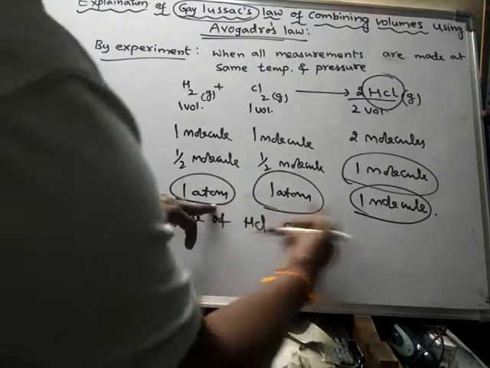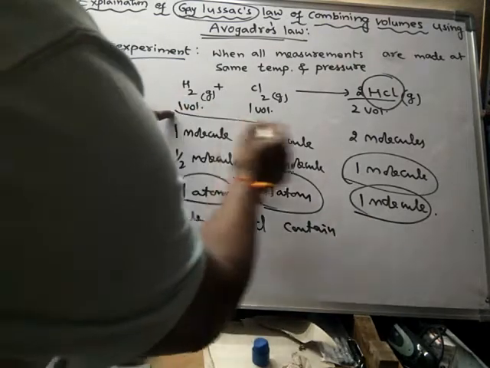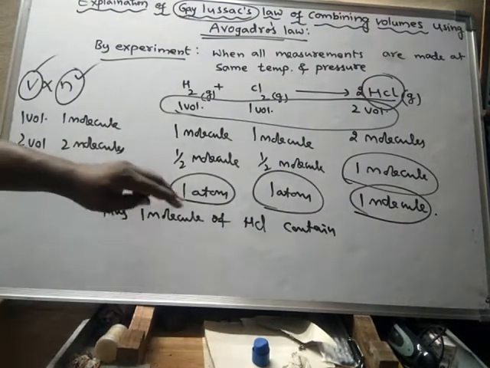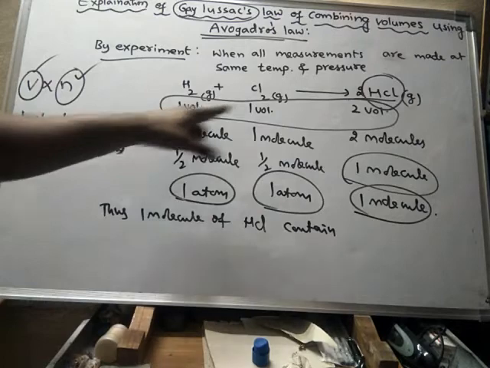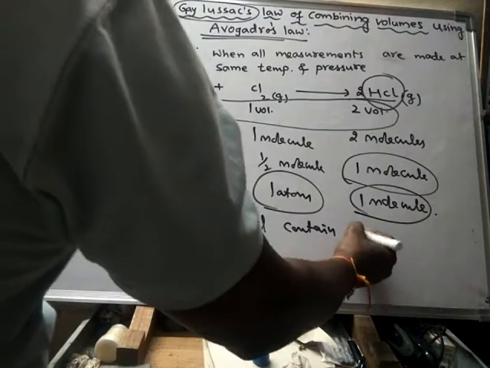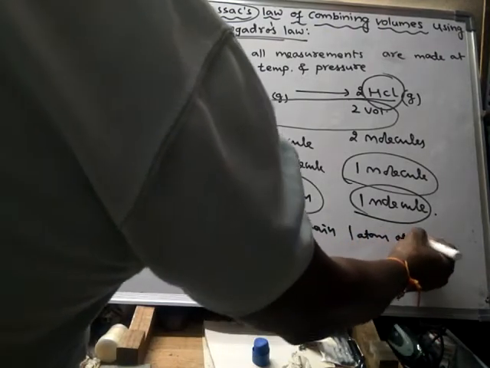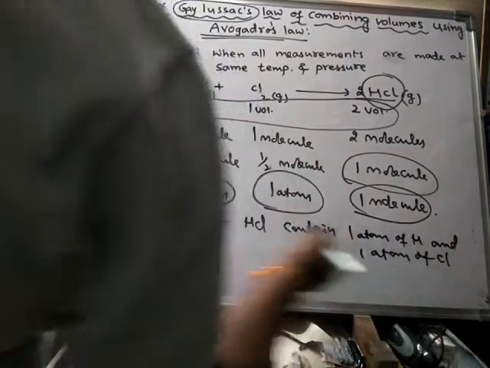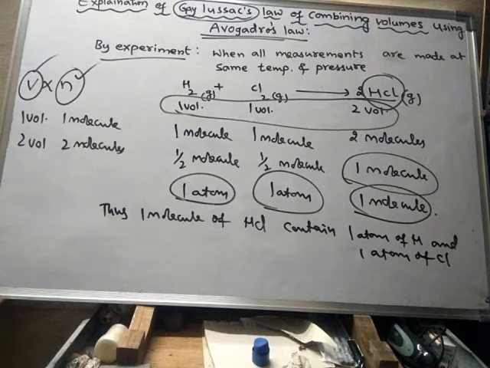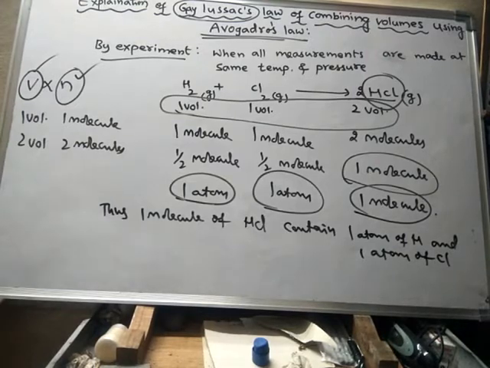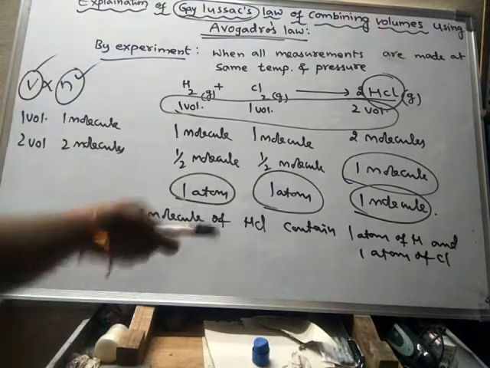If you go back, this relationship proves Gay-Lussac's law of combining volumes. So one molecule of HCl contains one atom of hydrogen and one atom of chlorine. That means equal volumes of all gases contain equal number of molecules. Hence Gay-Lussac's law can be explained in this way.